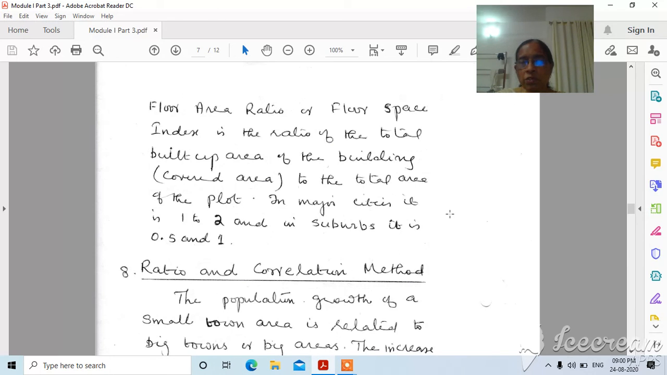If you want to follow the floor space index as 9, usually that is the maximum. It can be less than that also. A floor space index of 3 to 5 is plenty, that is also reasonable, and you can plan